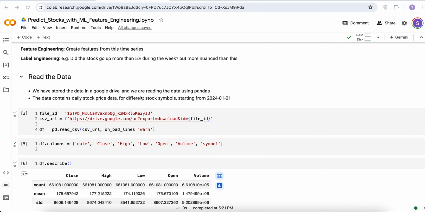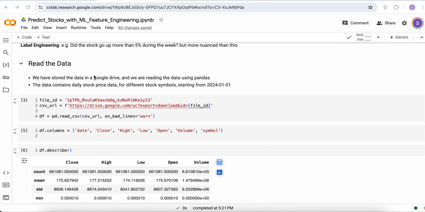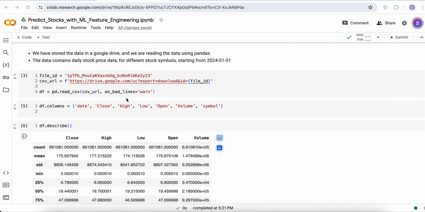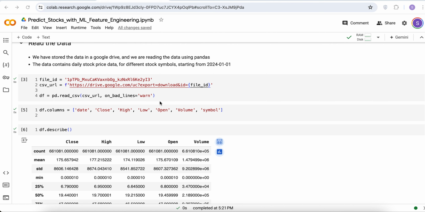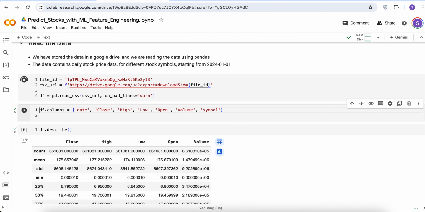So we start by reading the data. And again, I'll give a link to the data as well as to this notebook so that you can follow along as I go. So this is some data that I've uploaded on a Google Drive, and it's shared publicly. And then what I'm doing is reading this data using pandas. And so I end up reading that CSV file. It's a pretty large CSV file, so it takes a few seconds to read.